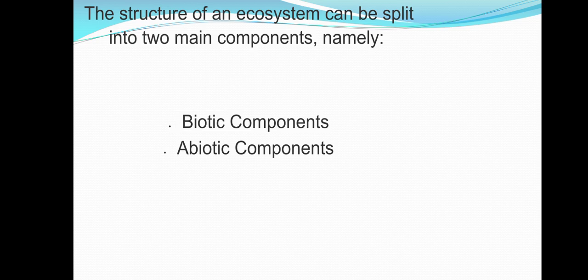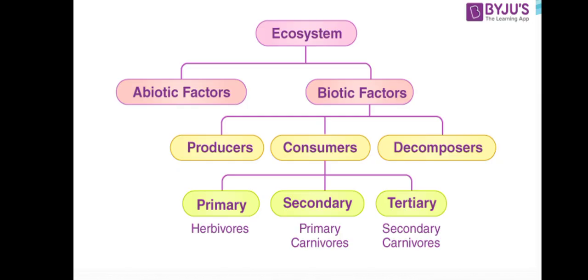Next we are going to learn the structure of an ecosystem. The structure of an ecosystem can be split into two main components, namely biotic and abiotic components. Biotic factors include the living organisms of the environment. Examples: plants, animals, bacteria, viruses, etc. The biotic factors of an ecosystem depend on the abiotic factors for their survival. The biotic factors of an ecosystem are classified into three main groups, namely producer, consumer, and decomposer.